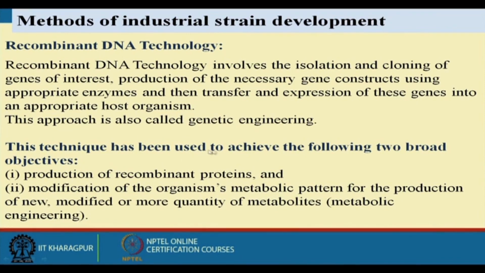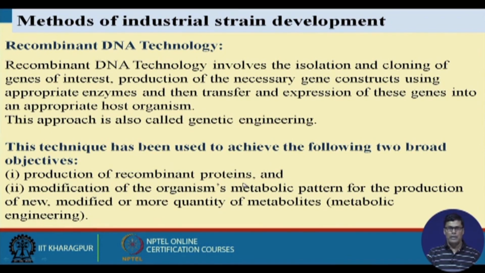And this technique has been used to achieve the following two broad objectives. One is the production of recombinant proteins, as I mentioned, which is very important, and the other is modification of the organism's metabolic pattern for the production of new, modified, and larger quantities of metabolites, that is metabolic engineering.